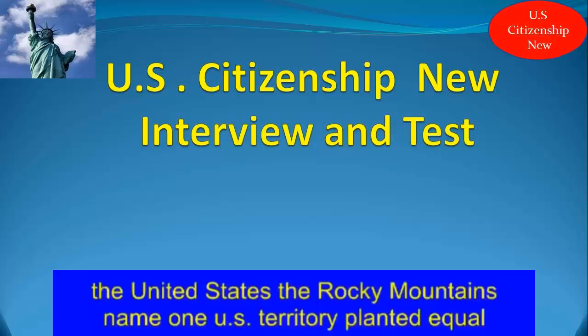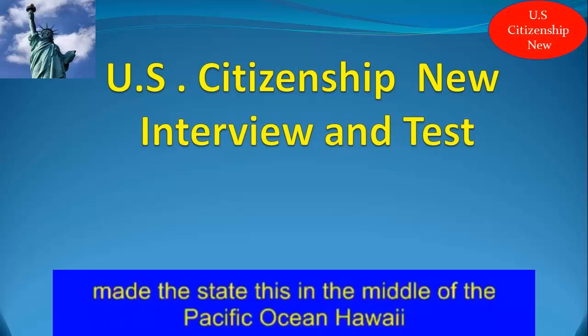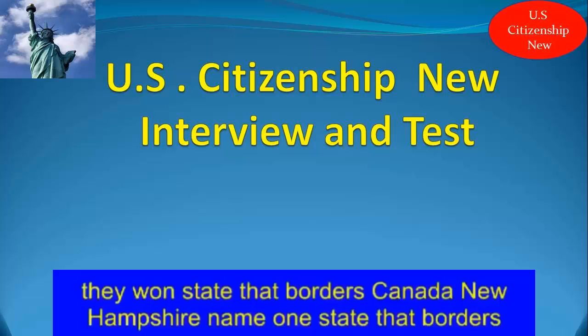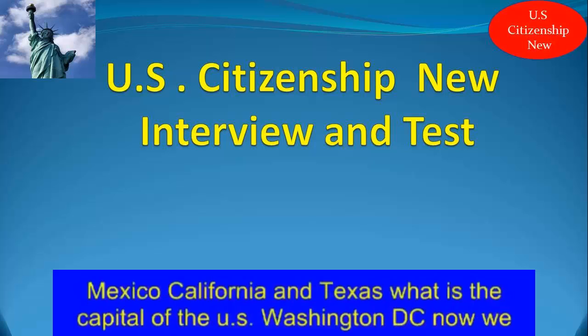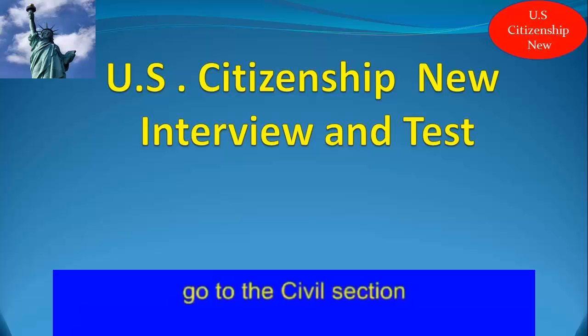The Rocky Mountains. Name one U.S. territory. Puerto Rico. Name the state that's in the middle of the Pacific Ocean. Hawaii. Name one state that borders Canada. New Hampshire. Name one state that borders Mexico. California and Texas. What is the capital of the U.S.? Washington, D.C. Now we go to the symbols section.